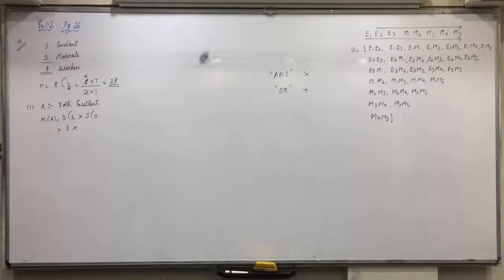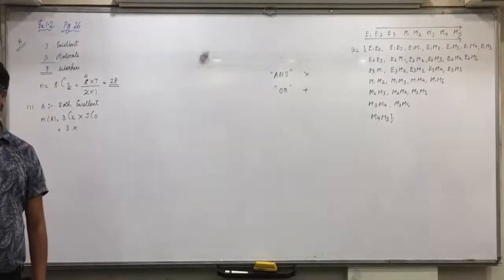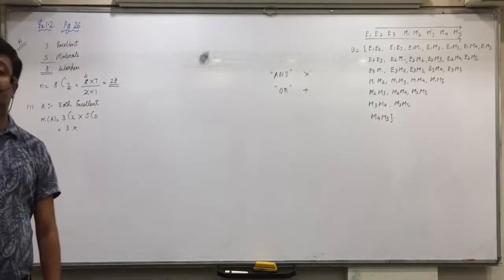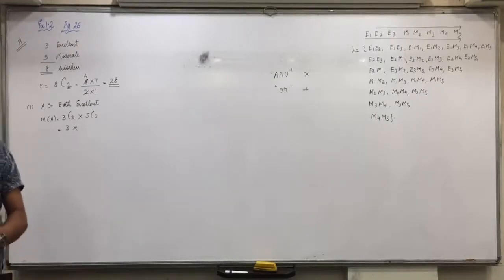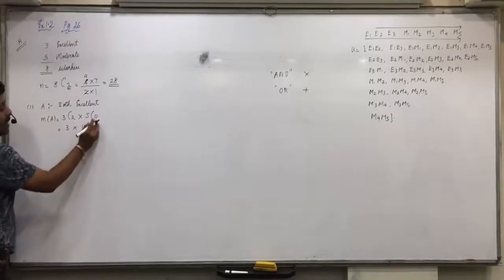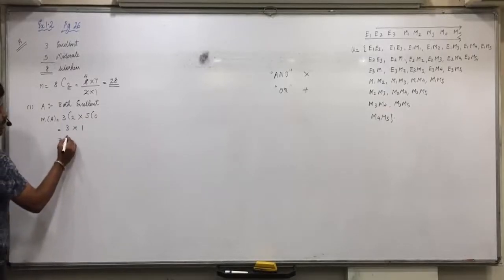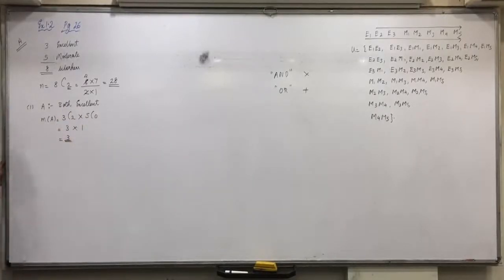NC1 is always equal to N. So 3C2 will be equal to 3C1, and 3C1 will be equal to 3. If you have 5C4, 5 minus 4 gives 5C1, and that will be equal to 5. No need to waste time in applying the formula. And anything C0 is 1. So how many outcomes are in favor of getting both excellent?